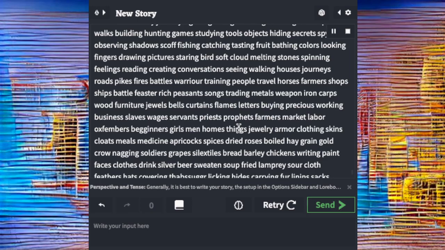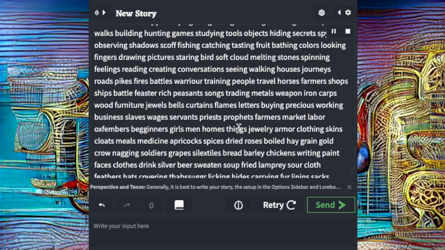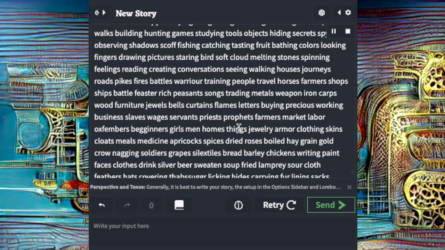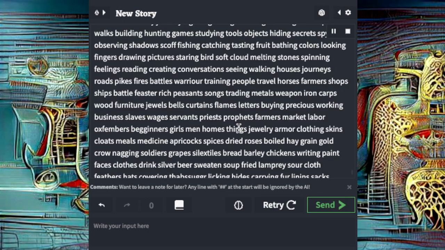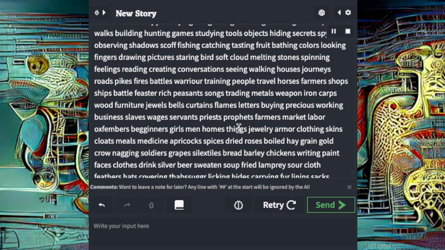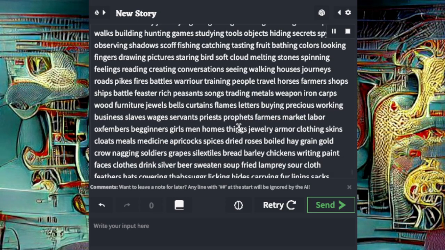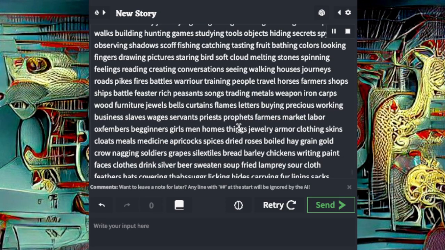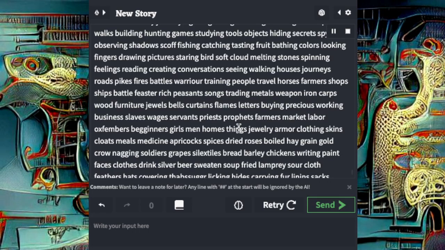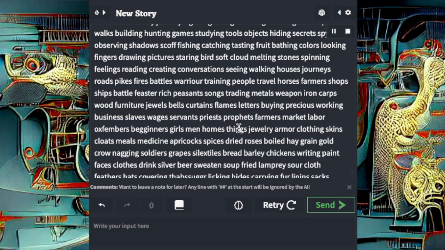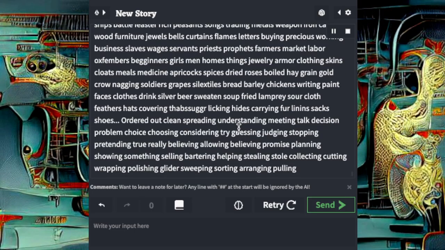soft, cloud, melting, stones, spinning, feelings, reading, creating conversation, seeing, walking, houses, journeys, roads, fires, battles, warrior, training, people, travel, horses, farmers, shops, ships, battle, feast, rich, peasants, songs, trading, metals, weapon, iron, wood, furniture, jewels, bells, curtains, flames, letters, buying, precious, working, business, slaves, wages, servants, priests, prophets, farmers, market, laborers, members, beggars, girls, men, homes, things, jewelry, armor, clothing, skins, clothes, meals, medicine, apricot, spices, dried roses, grain, gold, grapes, silk,